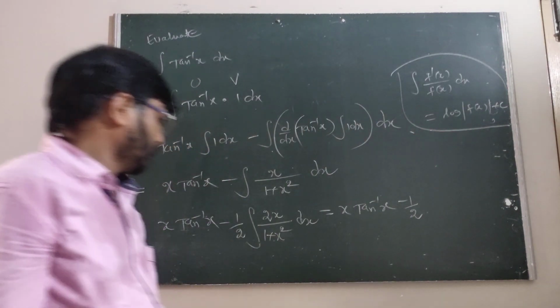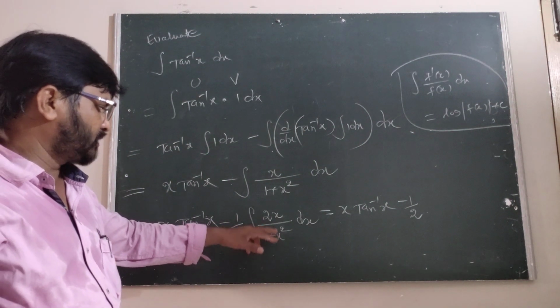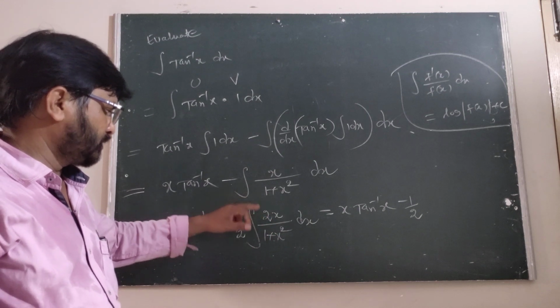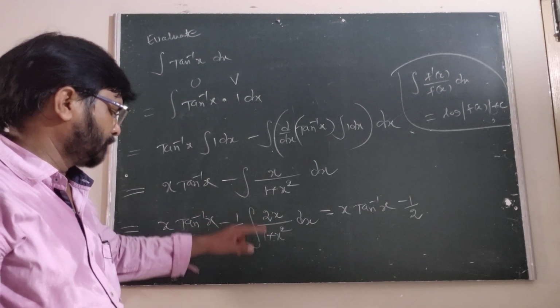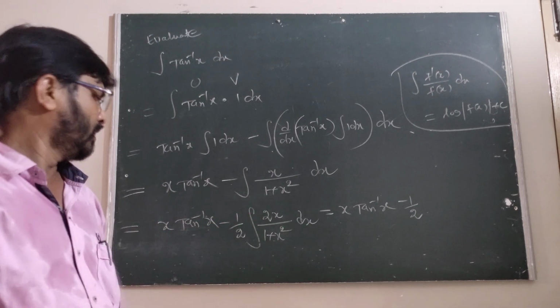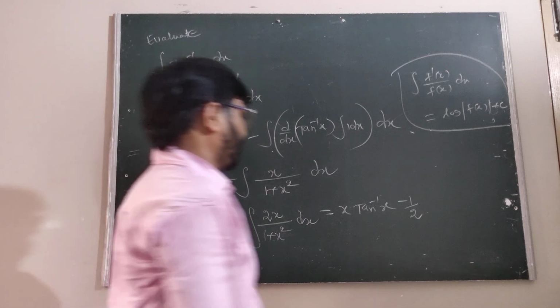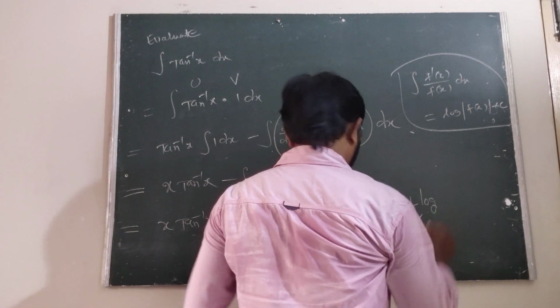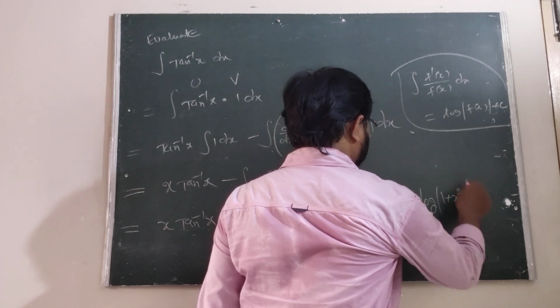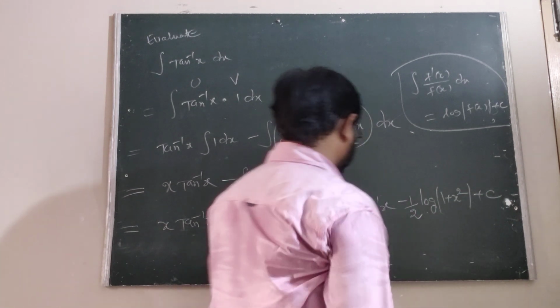Here the derivative of x square is 2x, and the derivative of 1 is 0. We have to compare this with f dash of x upon f of x, that is the log mod of f of x, where f of x is 1 plus x square, plus c.